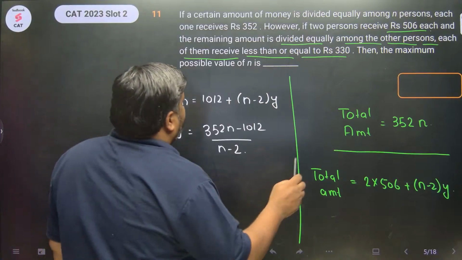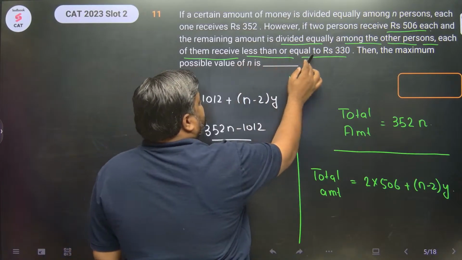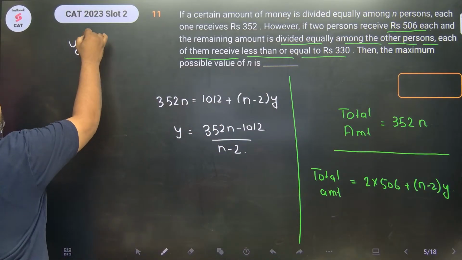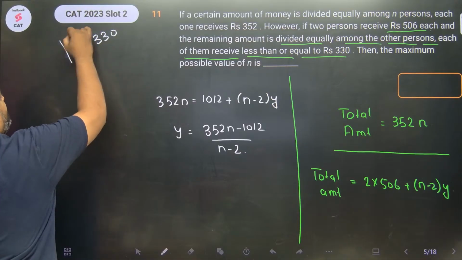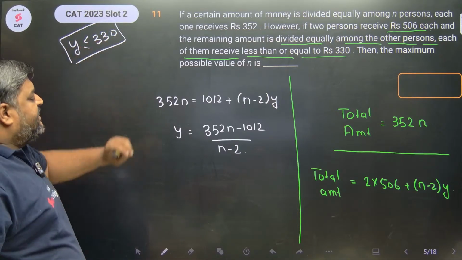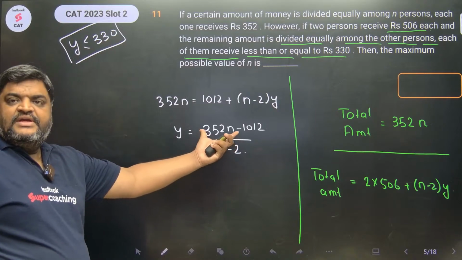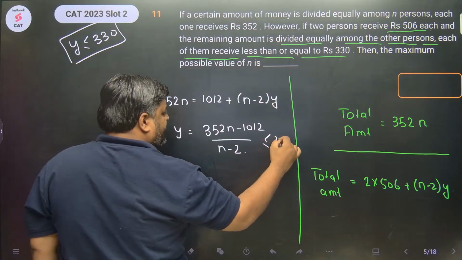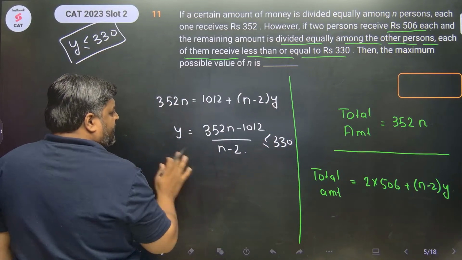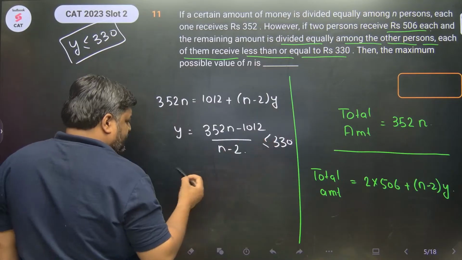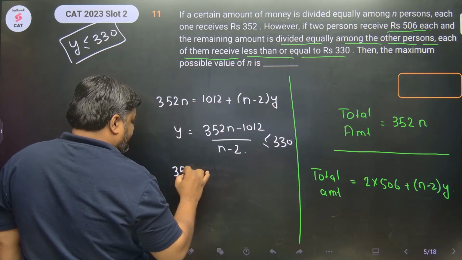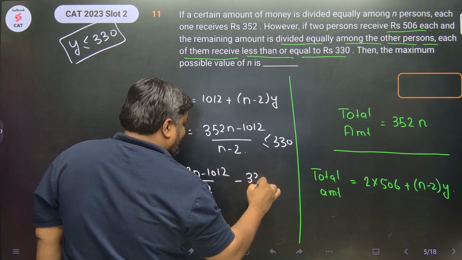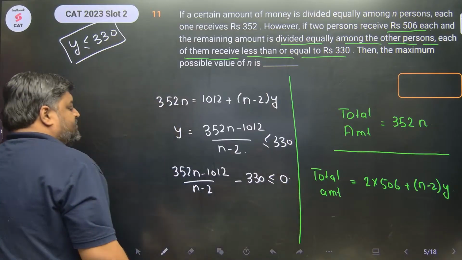Keep in mind here it is mentioned that each of them receives less than or equal to 330. This means y is less than equal to 330. Let's solve this. So I have 352n minus 1012 upon n-2 minus 330 less than equal to 0.